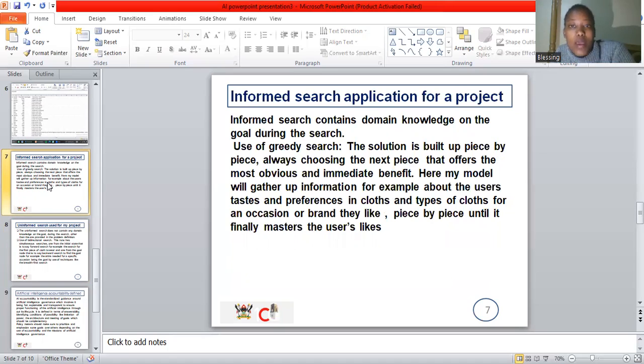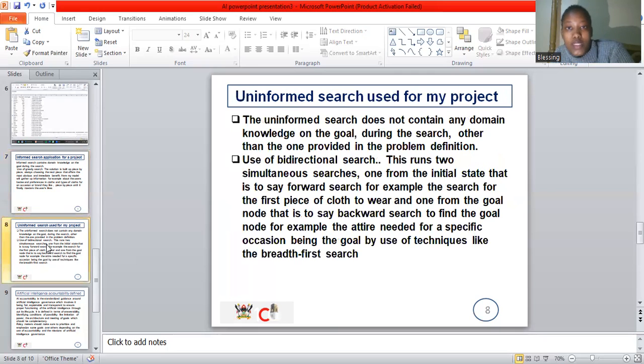It will gather piece by piece from day one when the user started requesting clothes. The system will gather piece by piece, and eventually the system will be able to determine the user's tastes and preferences. Uninformed search, the system has no domain knowledge on the search apart from what is defined in the problem definition.